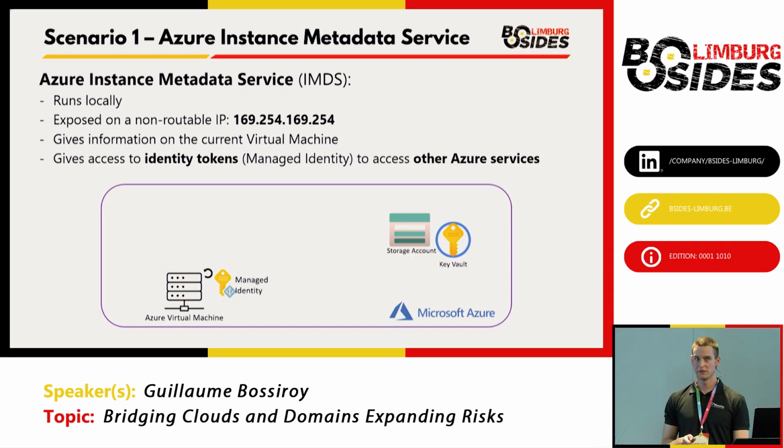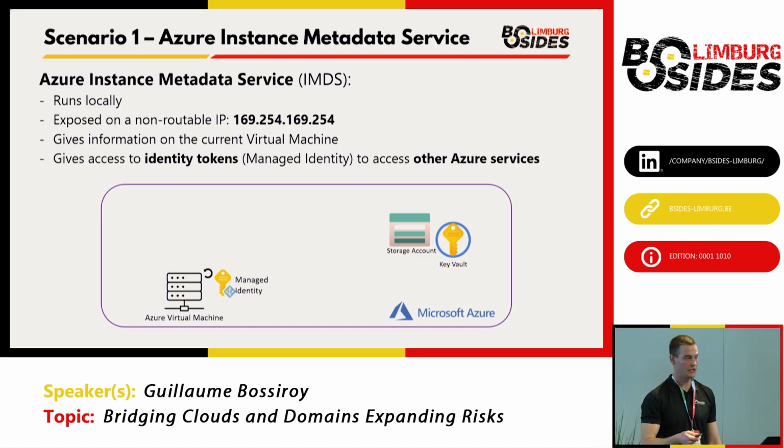Before we get started with the scenario detail, just a few concepts. First, we have the Azure Instance Metadata Service. It's a service that runs locally on any cloud virtual machine. And this service is actually exposed on a non-routable IP, which is 169.254.169.254. And it gives information on the current virtual machine. So you can get information about the network and about the resource in Azure.